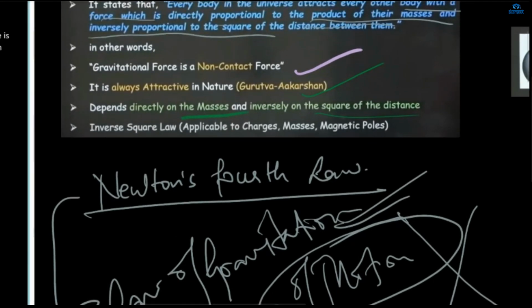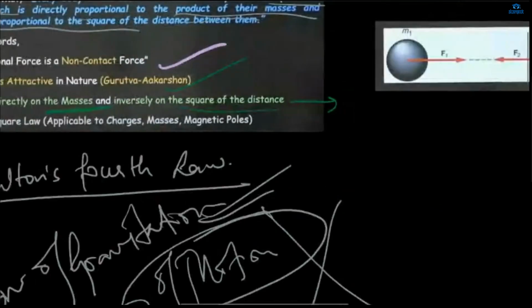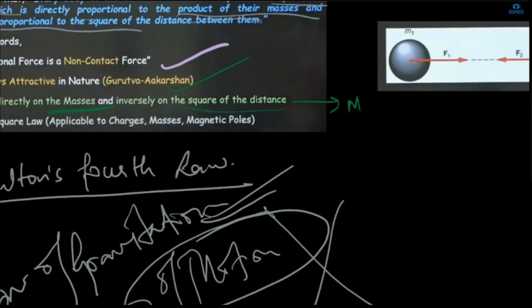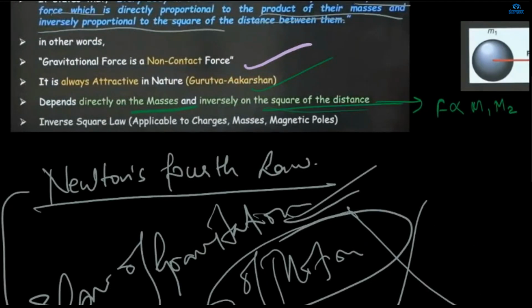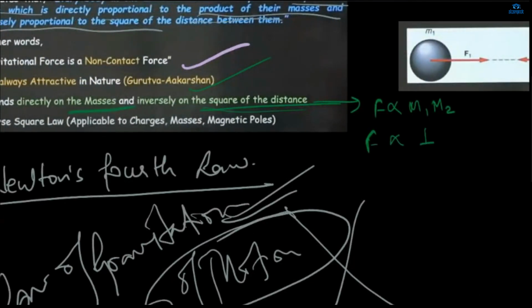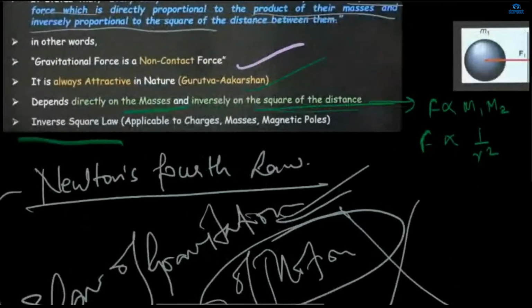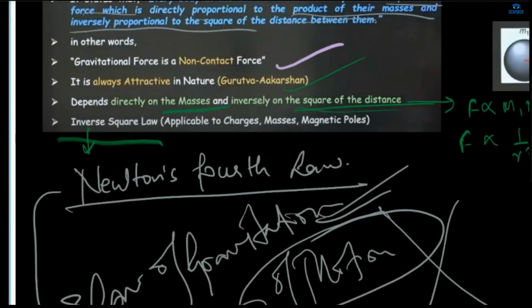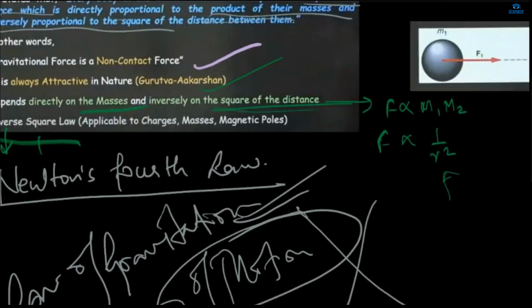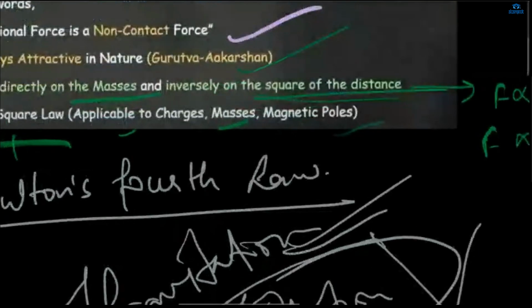Directly on the masses means m1 and m2. This force will be directly proportional to m1 m2. Inversely on the square of the distance means 1 by r square. The force will be inversely proportional to the square of the distance. Now the inverse square law is applicable. Inverse means 1 upon, and square law means the square of distance. It is applicable to charges, masses, and magnetic poles. All of these follow it.